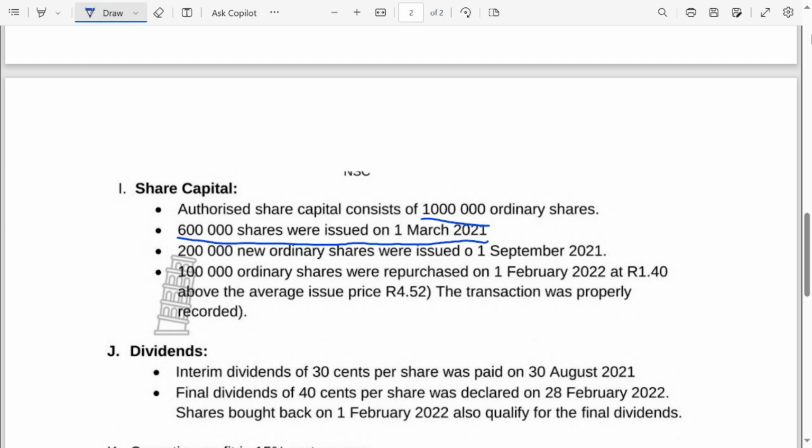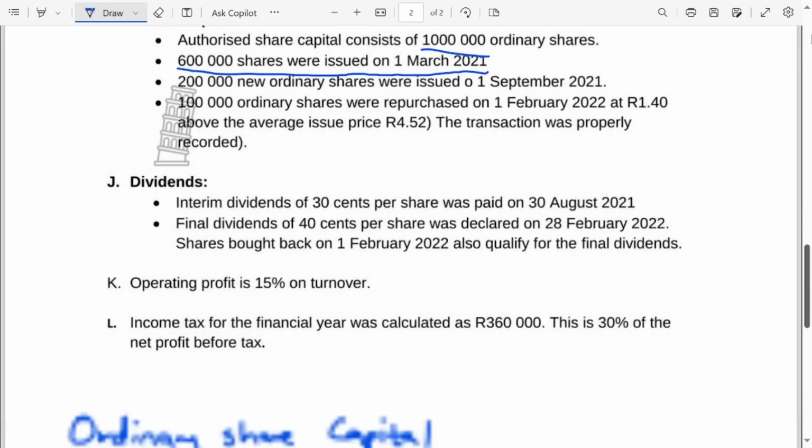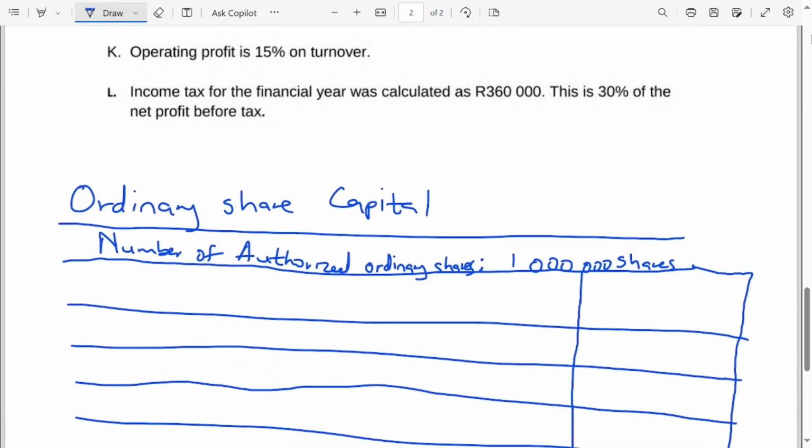So let's go and write them: 600,000 ordinary shares at the beginning of the year. We're not told how much they were issued for.